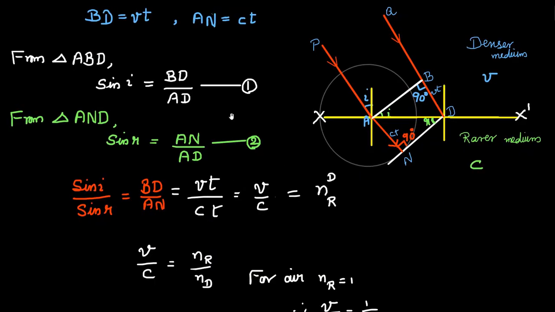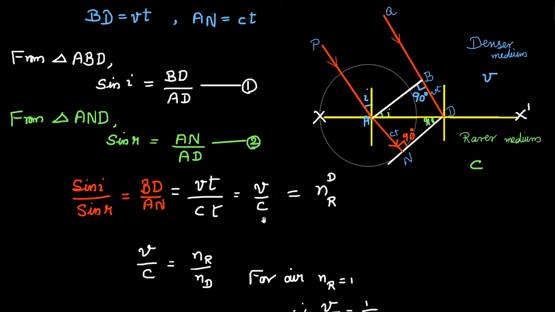Dividing equation 1 by 2, sin i by sin r equals BD by AN. AD gets cancelled out. Already we know BD equals velocity v into t, AN equals velocity c into t. So BD by AN is vt by ct. t cancels out, which is equal to v by c.